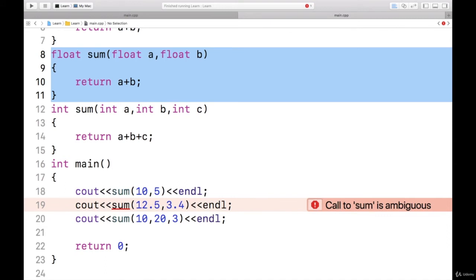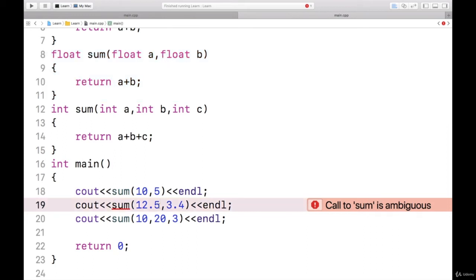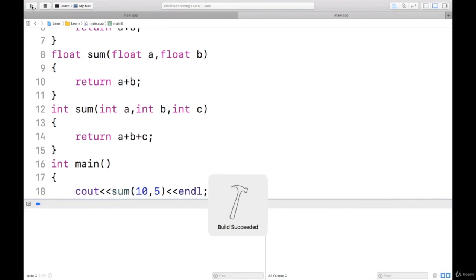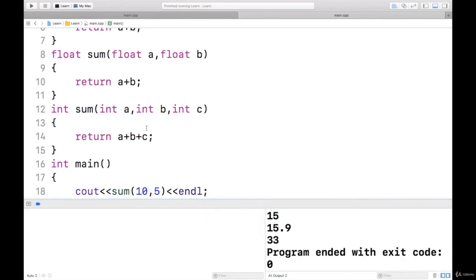Call to sum is ambiguous. The reason is these values are by default taken as a double. So I have to make them as float. Now I have made them as float literals and I don't get that error now. Let us run this and see. Yeah, first I got the sum of two integers, then sum of two floats, then sum of three integers.